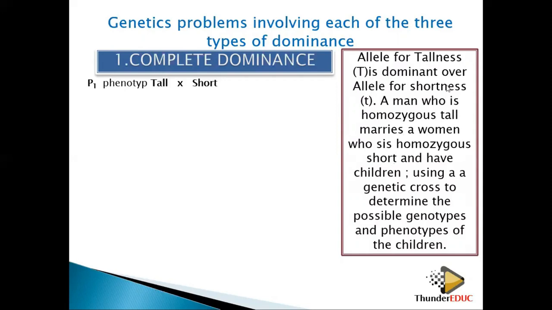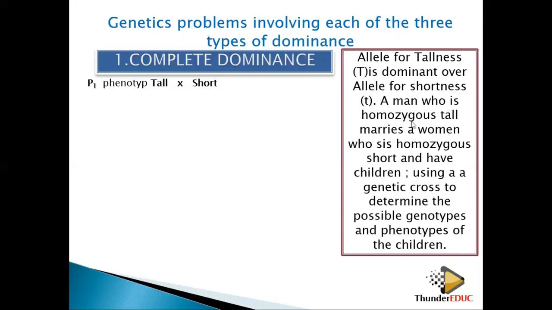Short is what is recessive. Then we use a genetic cross to determine the possible genotypes and phenotypes of the children. So what am I going to do? P1, parent 1, phenotype: a tall guy marries a short lady. You get it from the question, as I told you. From the question, a man who is homozygous tall. This word homozygous will help us to identify the genotype.